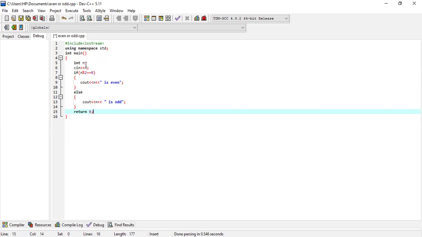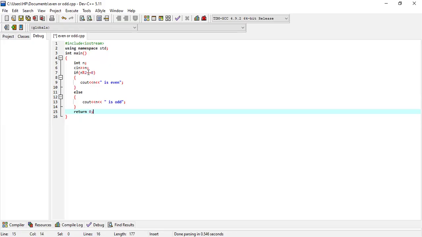So here I have taken a variable called n of integer data type, which is our user input. Here is the number which is to be checked whether even or odd. So for checking whether the given number is even or odd, the number should be divisible by 2. For checking whether the number is divisible by 2 or not, we should divide the number.